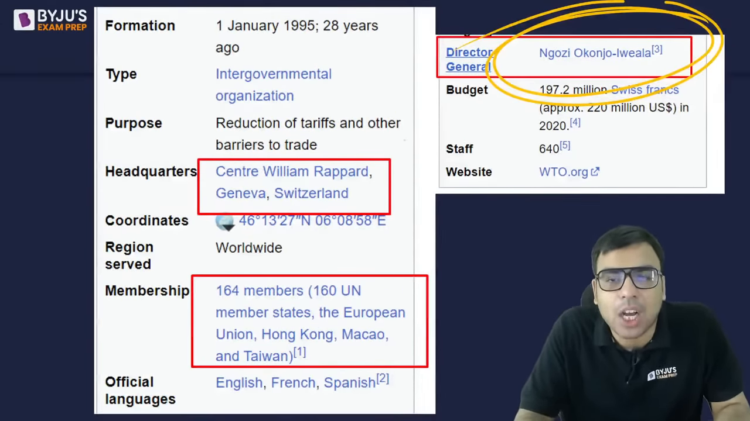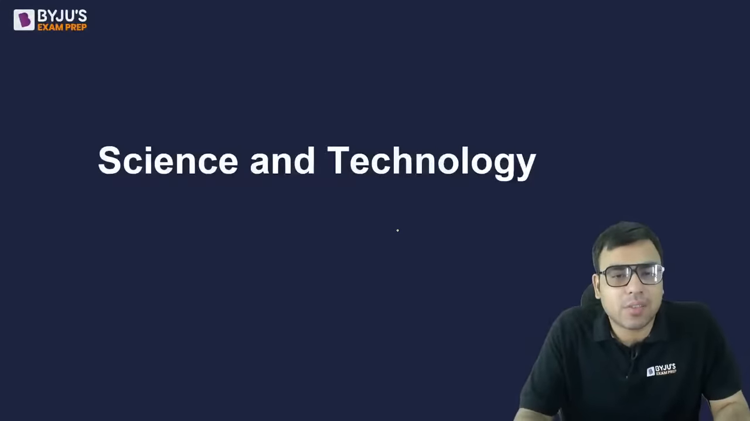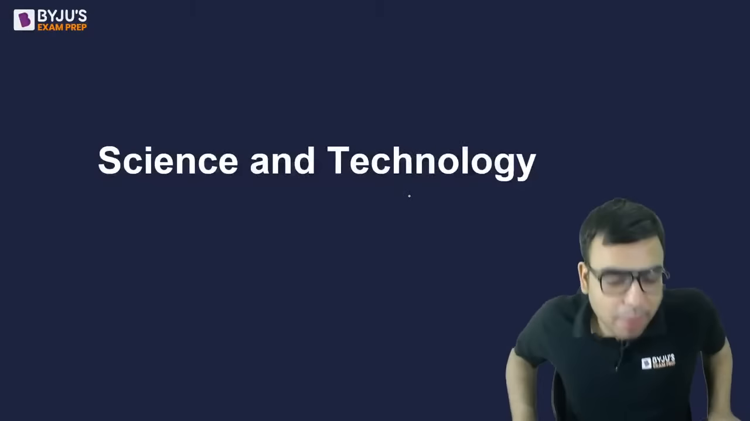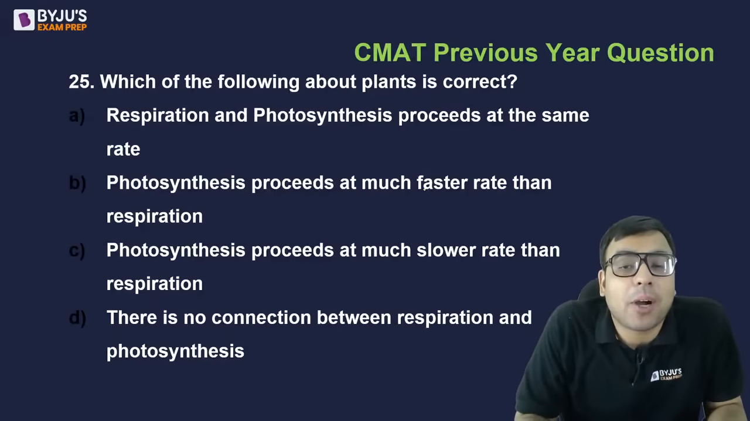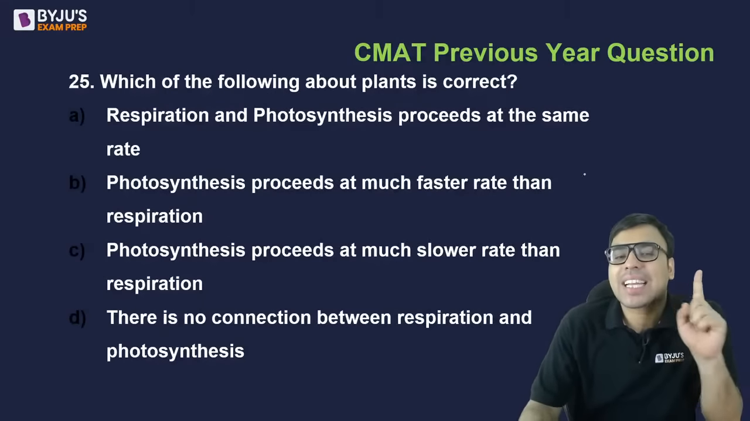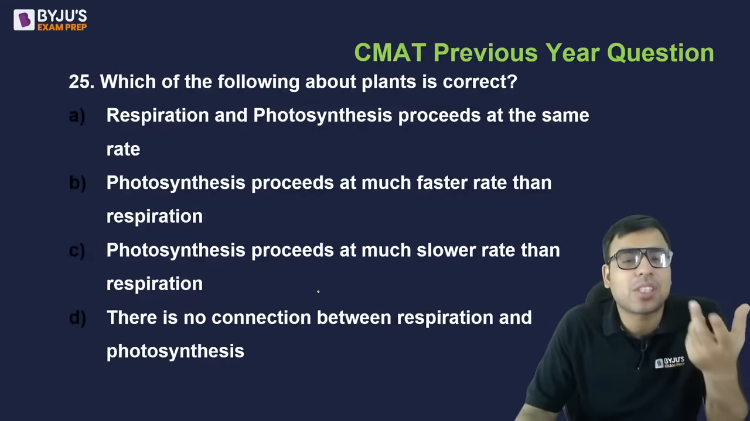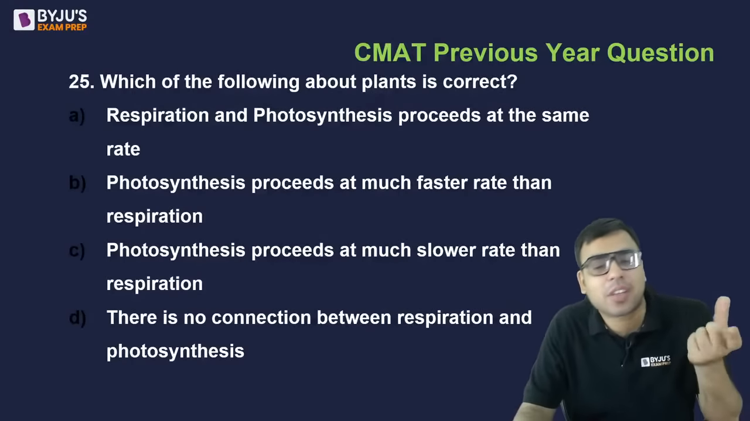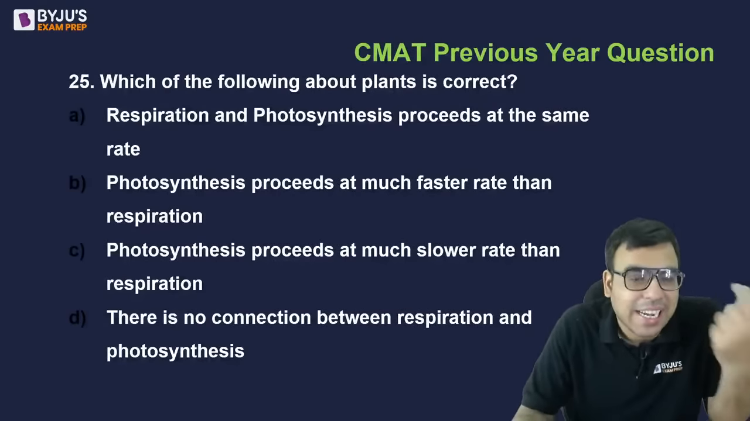The next one, इसको पढ़ लेना. The next one is about science and technology, पे अब हम लोग आ जाते हैं. Let's move on to science and technology. Which of the following about plant is correct? This is talking about the relation of respiration and photosynthesis. इससे related है कि whether both are at the same speed, photosynthesis is faster, respiration is faster, there is no connection. What is the right answer?